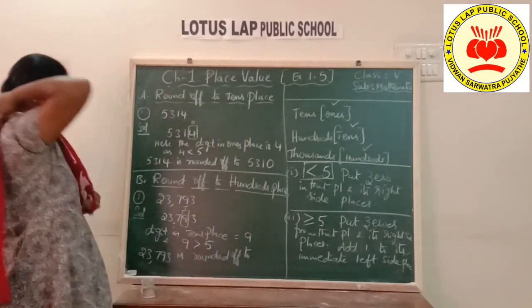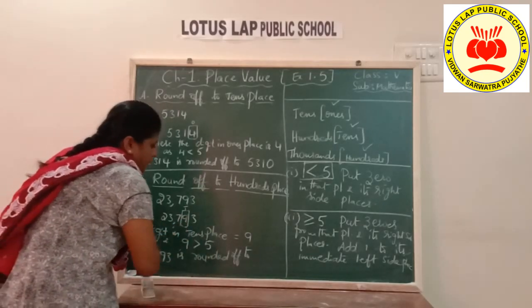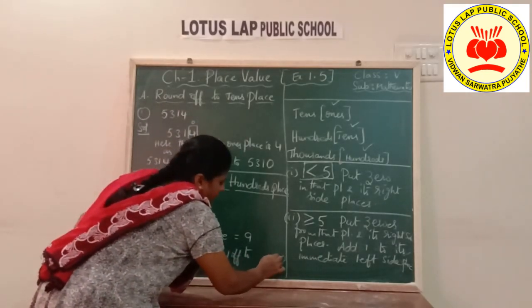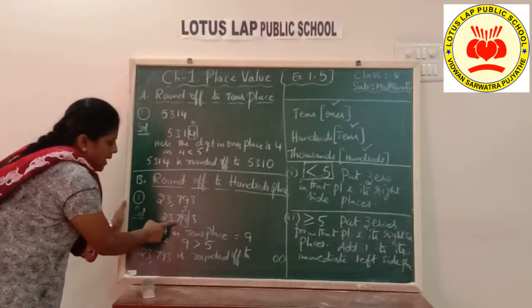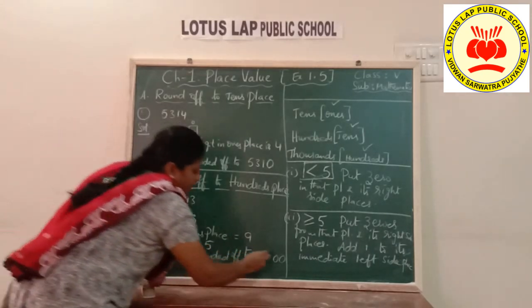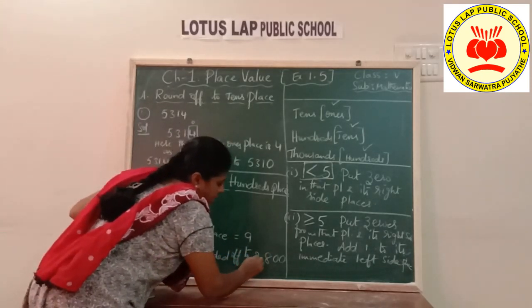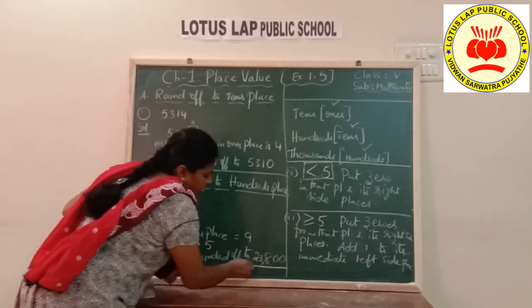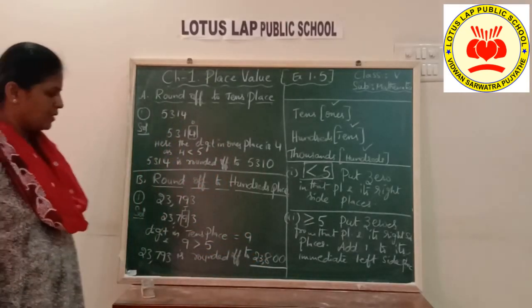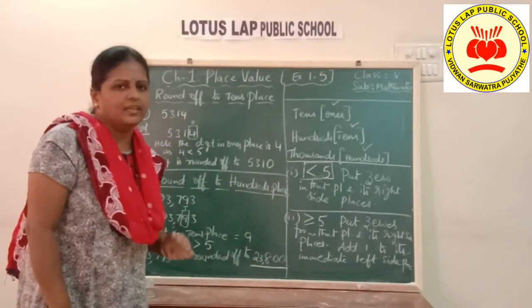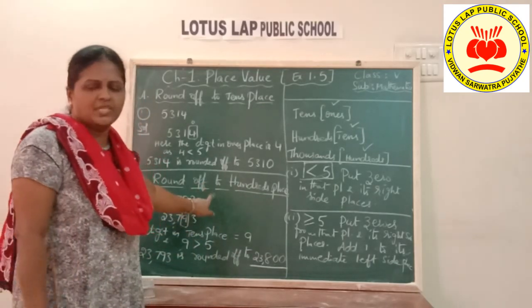What is my answer? Put zeros in tens and ones places. Okay, add 1 to hundreds place. So 7 plus 1 becomes 8. The remaining digits are unchanged. Okay, what is my answer now? 23,800. So this is second bit, children.